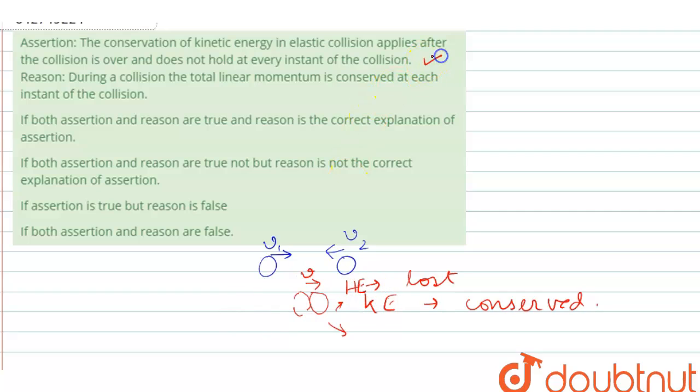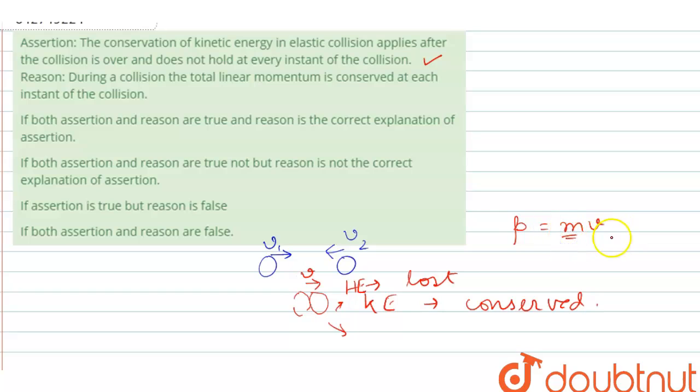So assertion is right. Reason: during a collision, the total linear momentum is conserved at each instant of collision. So yes, total linear momentum is obviously conserved at each instant of collision, meaning whenever collision occurs, momentum P equals mv.